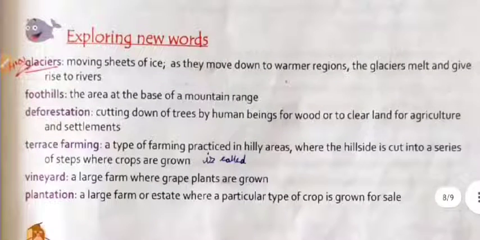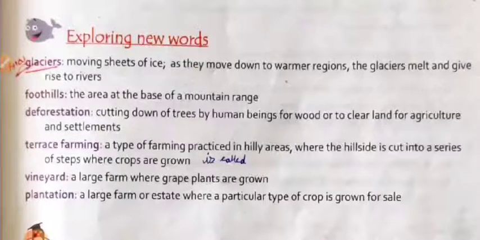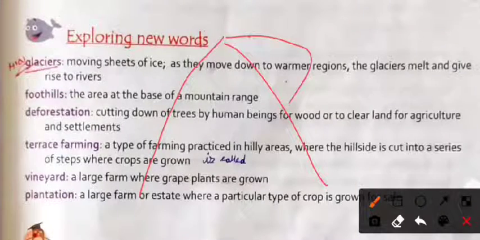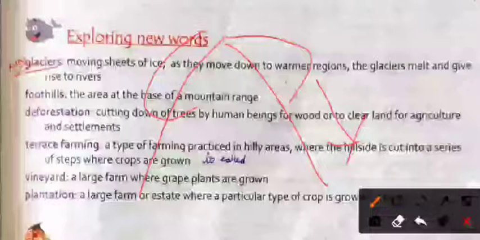Exploring new words. What is a glacier? A moving sheet of ice as it moves down to warmer regions. The glacier melts and gives rise to rivers. When the highest mountains are covered with heavy snow, it moves down from the peak of the mountain region due to the melting of snow, and these are called glaciers.